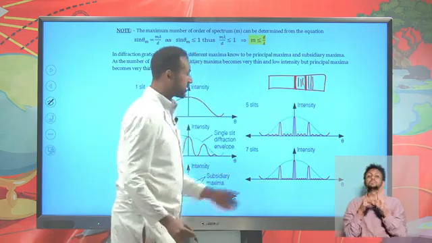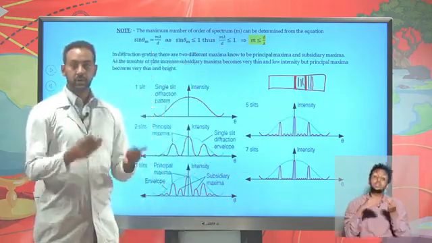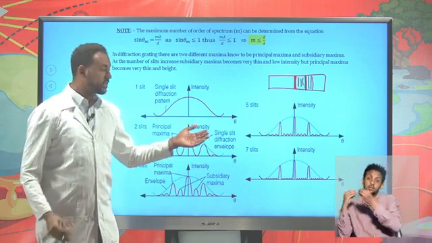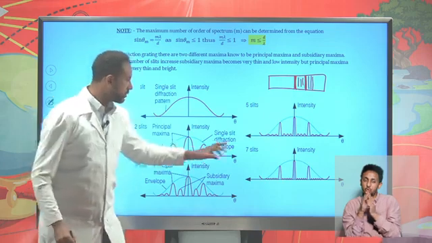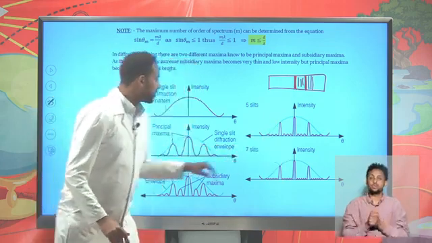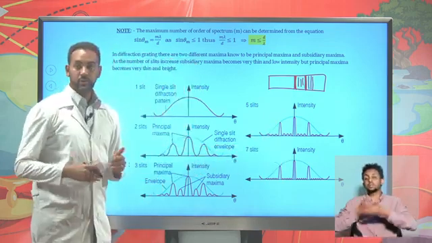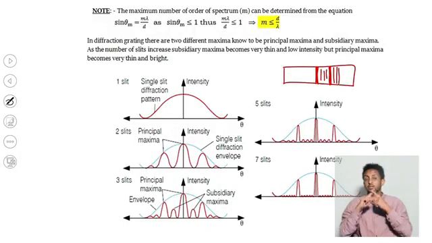This is what it says. As the number of slits increases more and more, the intensity of the subsidiary maxima is very low and going to be very small. So this is how the interference pattern is formed in a diffraction grating.